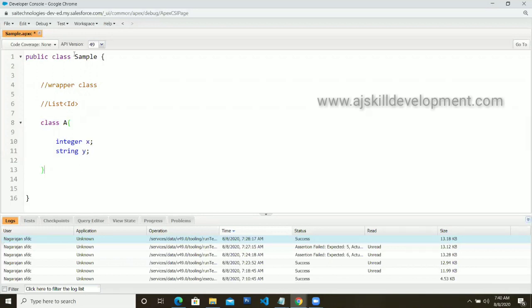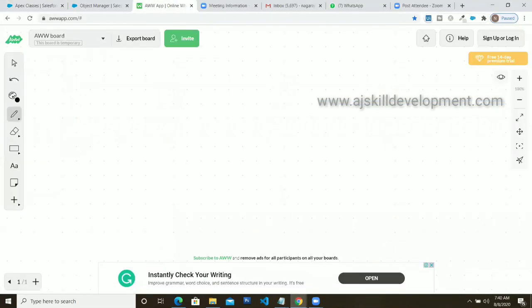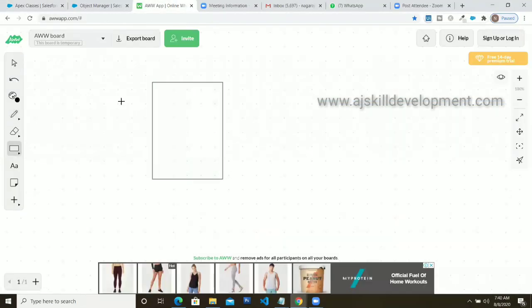Let's say you are going to store account information, and you need to store all the contacts related to your account. At this point of time, what will you do? Let's get into a single picture. This is what your account object is all about, and you are going to have a contact object also. Contact records also you need to store. So this is all about contact records.